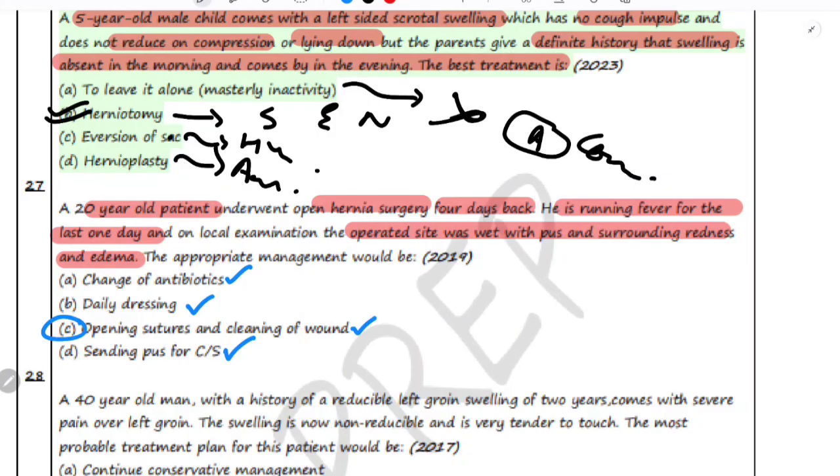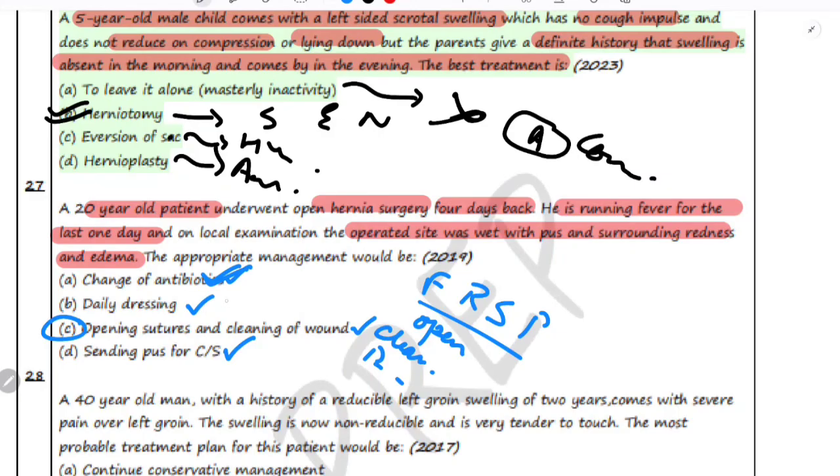See, the symptoms which are described, such as fever, redness and swelling and pus at the surgical site, suggest wound infection. So the best initial management is to open the wound and clean it and drain the pus to prevent any further infection. Change of antibiotics would be considered after the wound drainage, not the initial best step.